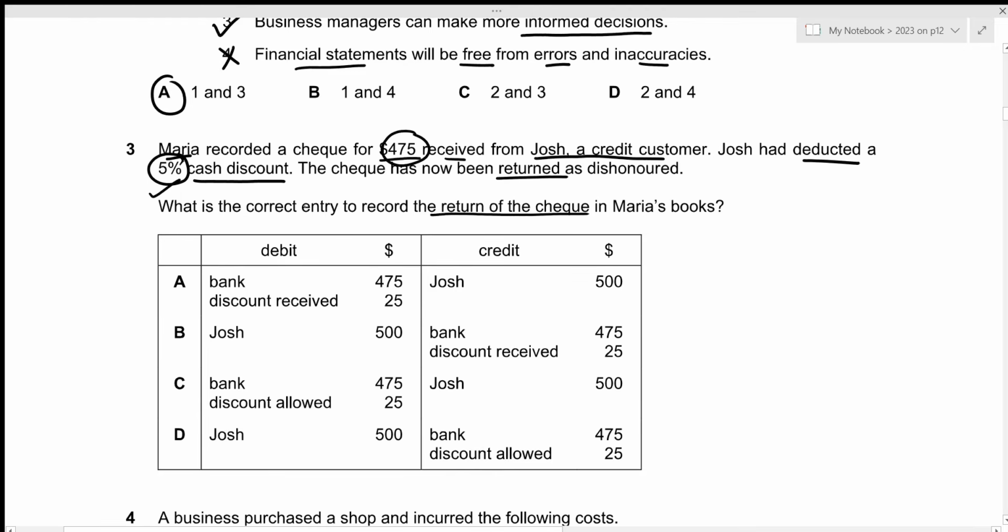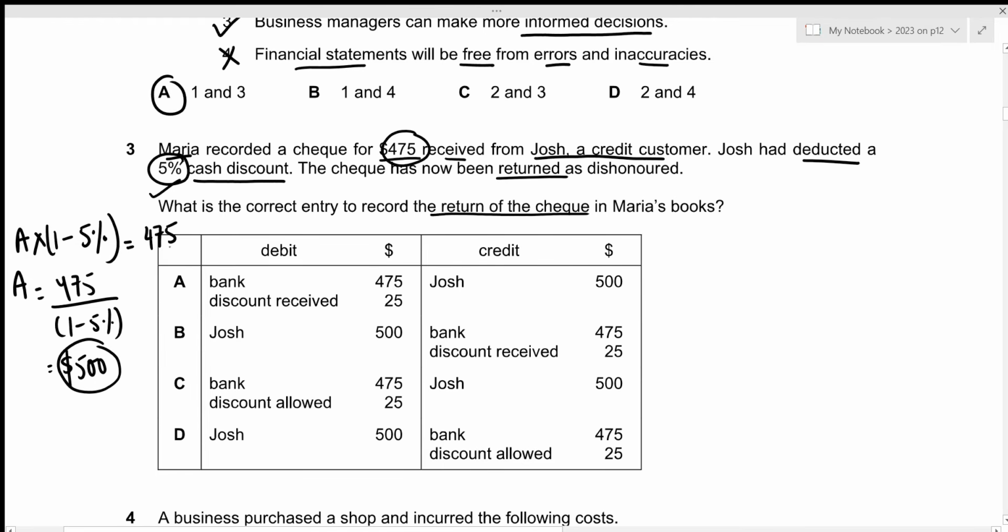The first thing that we can do is figure out the amount before the discount. So amount before discount multiplied by the discount rate will result in the amount of 475. That's what Josh paid to Maria. Now the original amount would be 475 divided by 1 minus 5%, which will result in 500. And now the discount in this case would be the difference between our original amount and the amount that was actually paid, right? So the discount will be 500 minus 475, which results in 25.